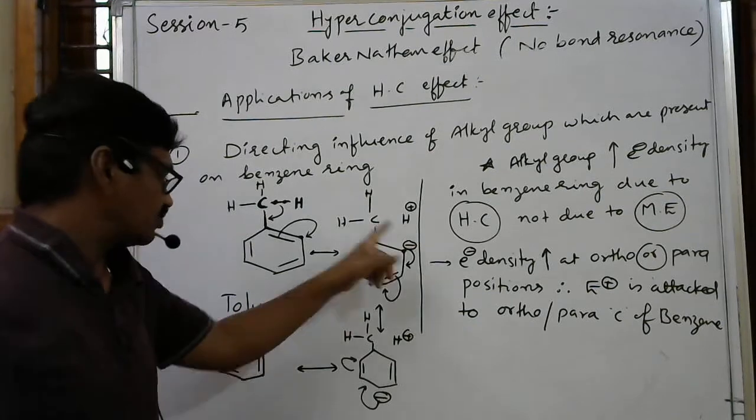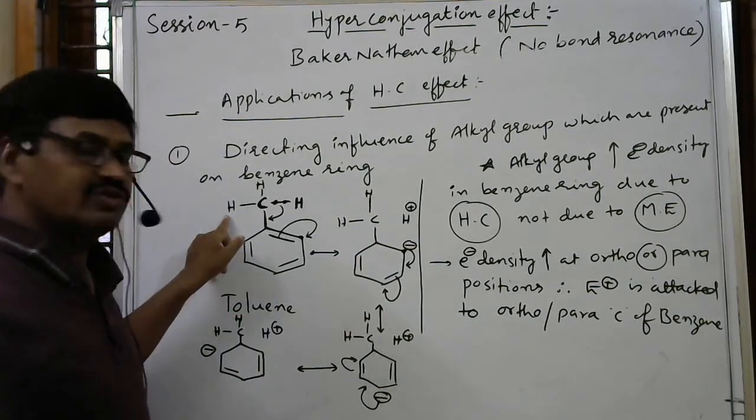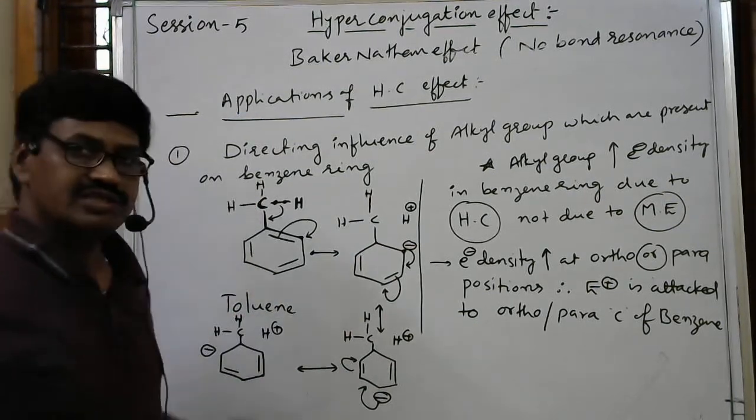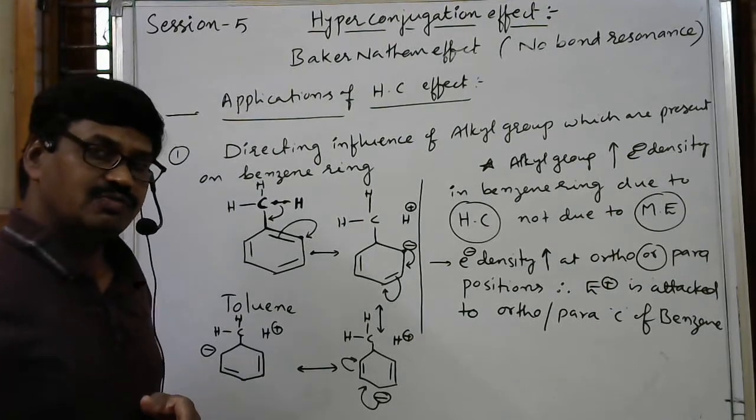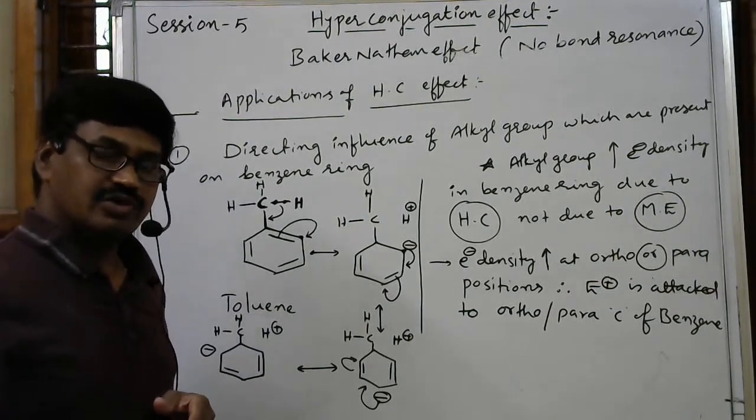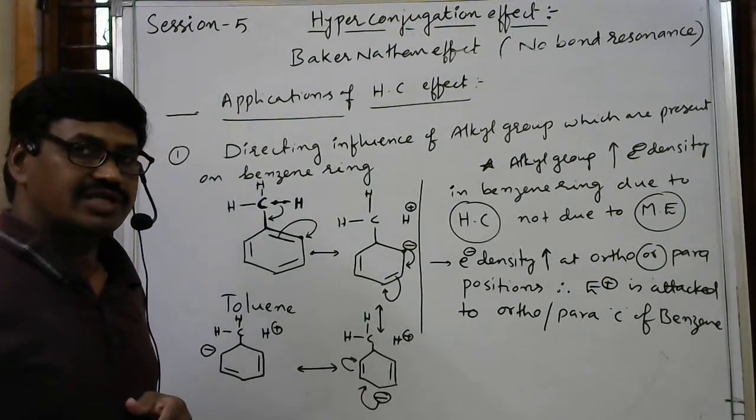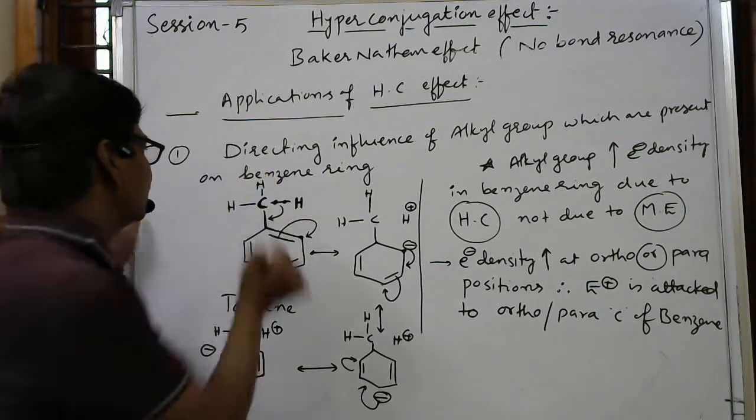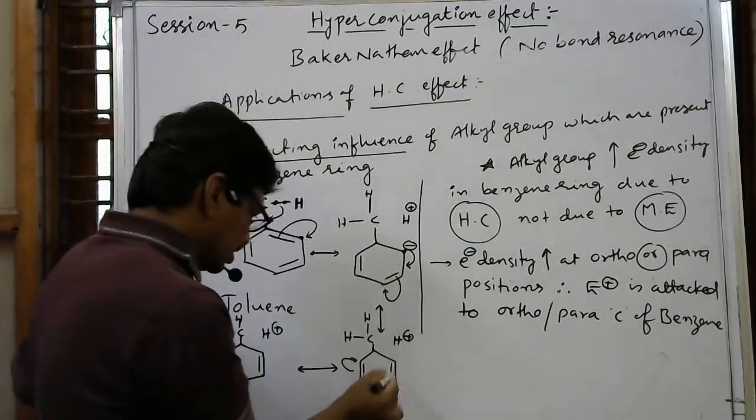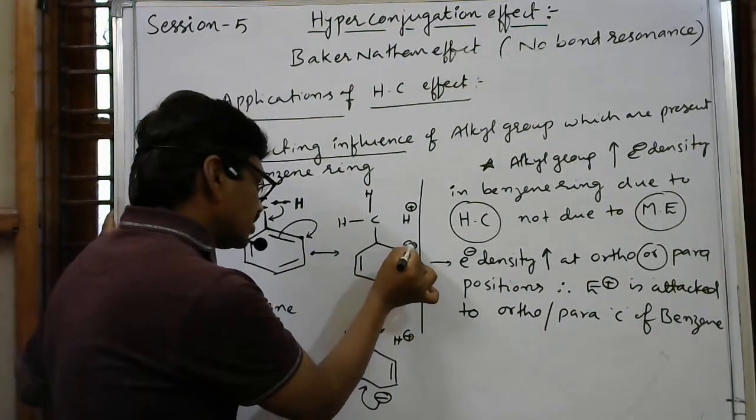One means 1, 2, 3. Then with respect to this hydrogen 3. So if the number of alpha hydrogens is more, it will give more hyperconjugated resonance forms, or no-bond resonance forms, and it will get more stability. But here, for directing influence, we have to check on which carbon atom the negative charge is present.